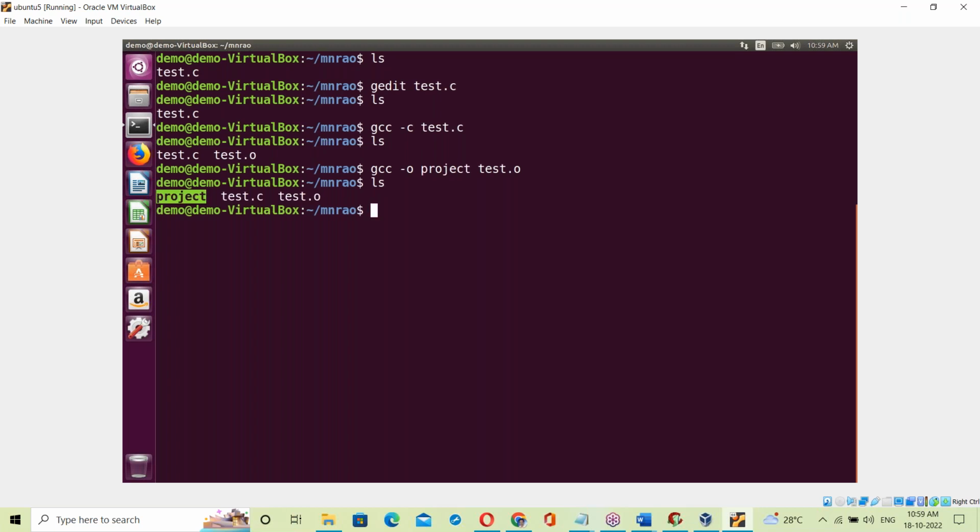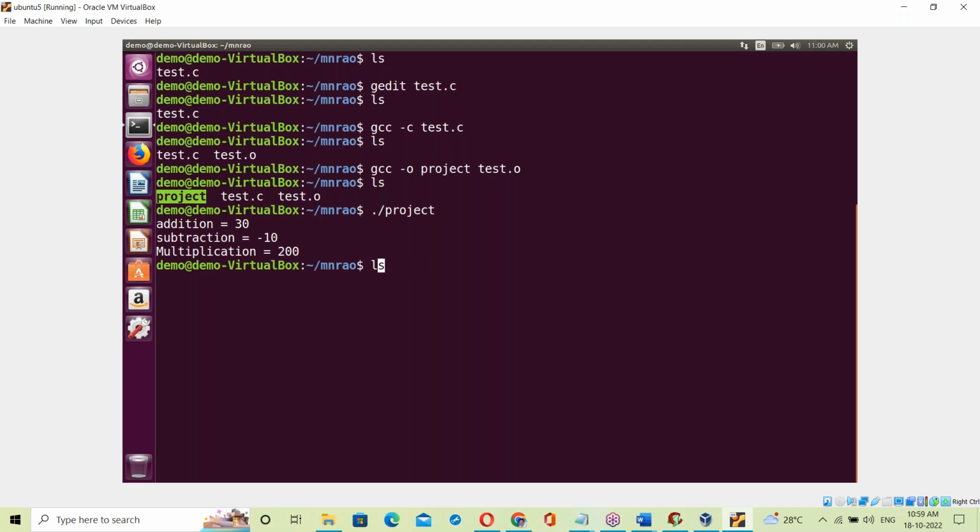The project exe is generated. Here, green color means in Linux that it is an exe file. Now let us run it. I'm running the project exe file. See that: addition 30, subtraction minus 10, multiplication 200. So this is the exe file.